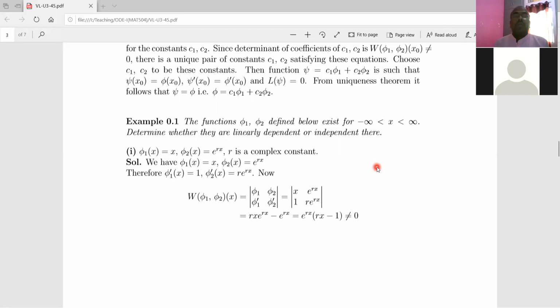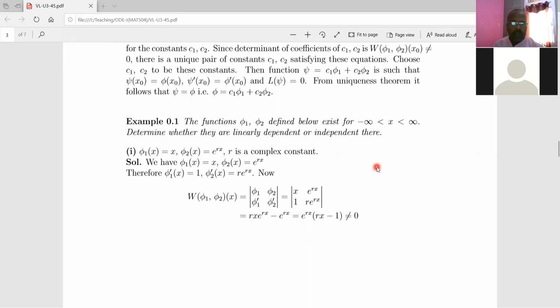Also, we have proved one result that two solutions phi1 and phi2 of a second order homogeneous differential equation are linearly independent if and only if the Wronskian of those two solutions is not equal to 0 for all points x in the interval I.